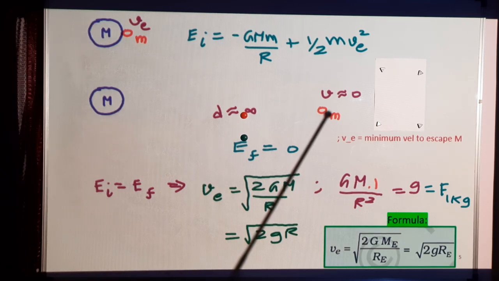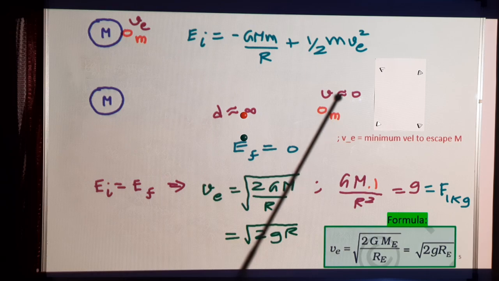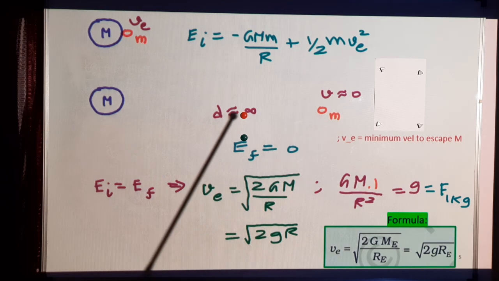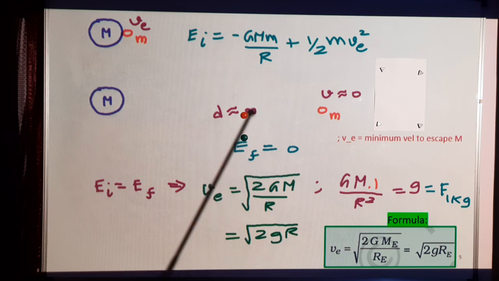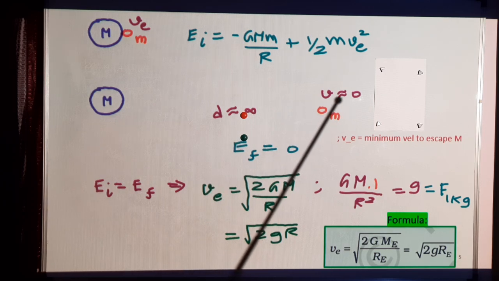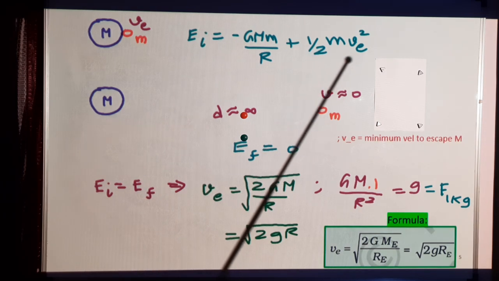So when this goes very, very far away, approximately infinite, this velocity should tend to 0. So in this case, gravitational potential is minus GMm by distance, which is infinite, so it's 0. And kinetic energy is half m v squared, which is also 0. So the final energy of the system is 0. So the initial energy should also be 0. So from this I get the escape velocity.